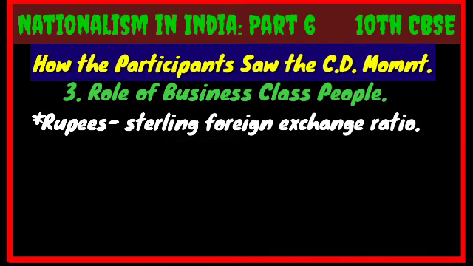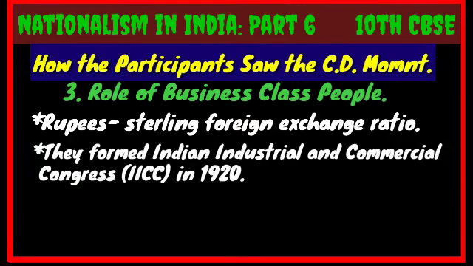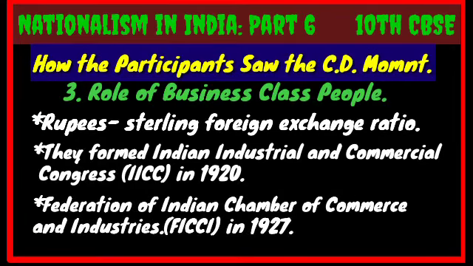To organize business interest, the business class founded the Indian Industrial and Commercial Congress, IICC, in 1920 and the Federation of the Indian Chamber of Commerce and Industries, FICCI, in 1927. They were led by prominent industrialists like G.D. Birla, Purushottam Das Thakurdas, etc.